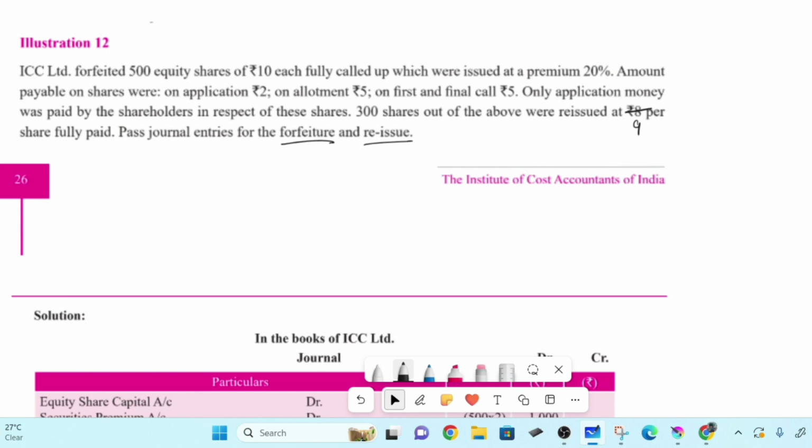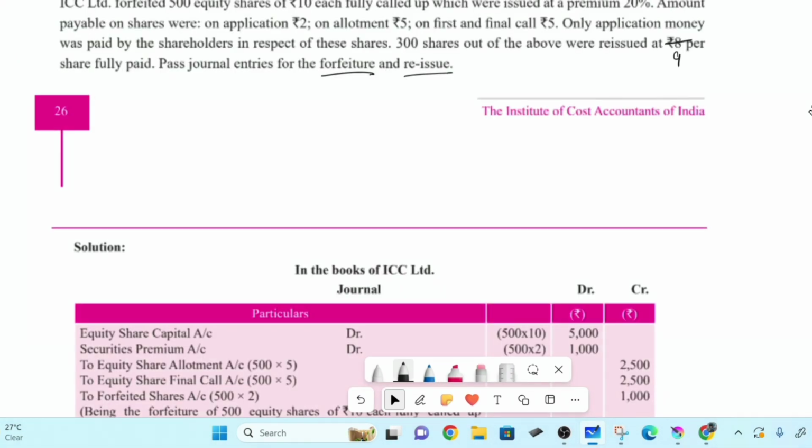So when you cancel, you're cancelling your share capital liability, so you put it on the debit side. You're reducing your share capital, you're reducing equity, so you put it on the debit side, right? Share capital, another name is equity. So on the debit side you put share capital debit. And then 2 credits you have to keep under the normal entries: calls in arrear. You're not going to return their money. The word forfeit means you are forfeiting their amount. That amount you are not going to return.